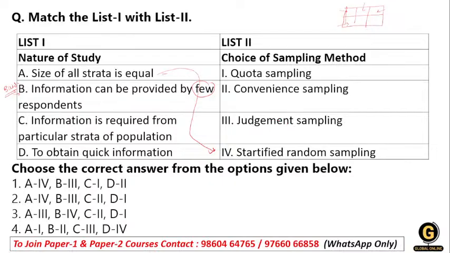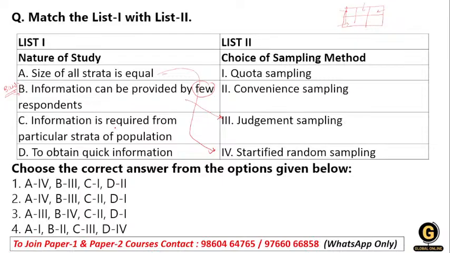In judgmental sampling, the respondents are very specific and chosen intentionally by the researcher, on the basis of what knowledge and relevant data they want. So information can be provided by a few respondents, you can match with judgmental sampling.